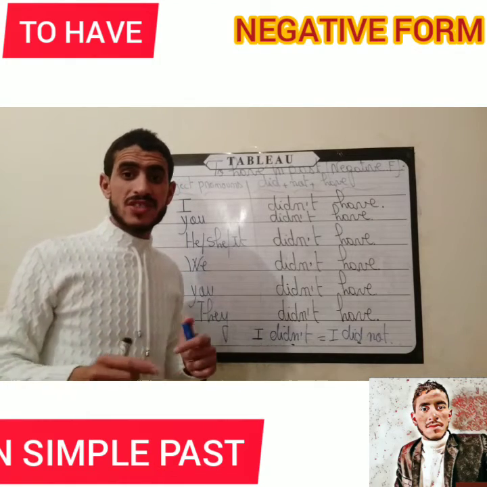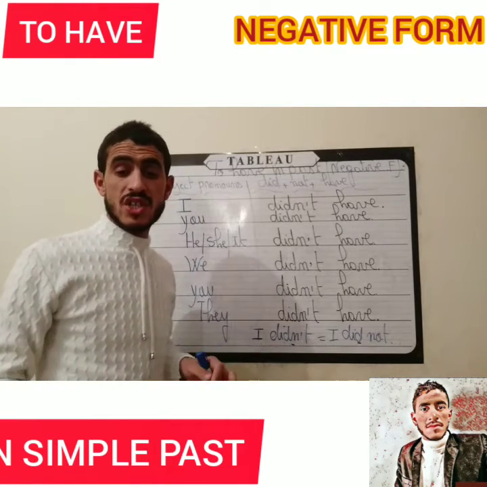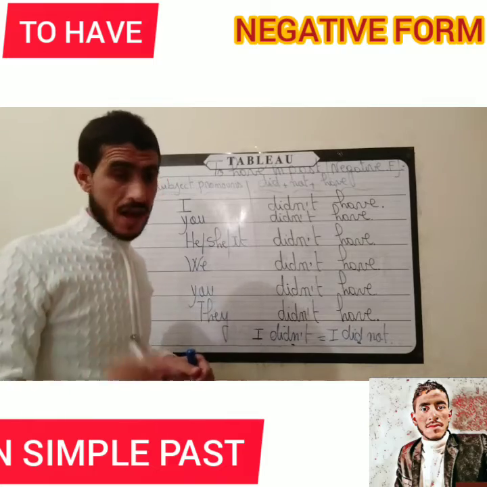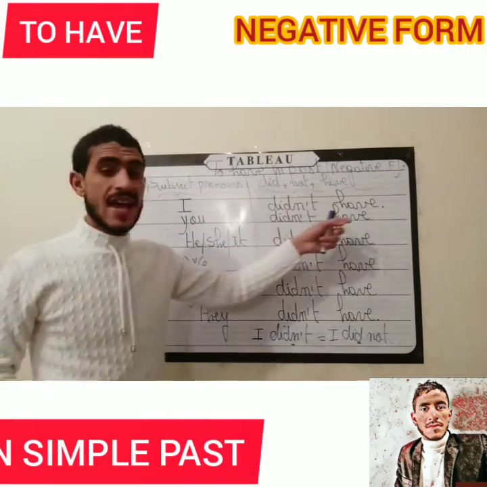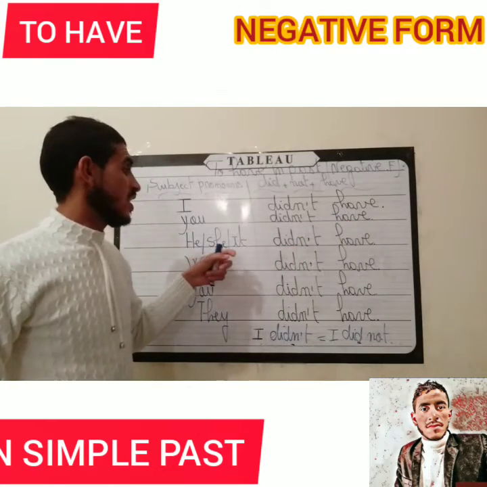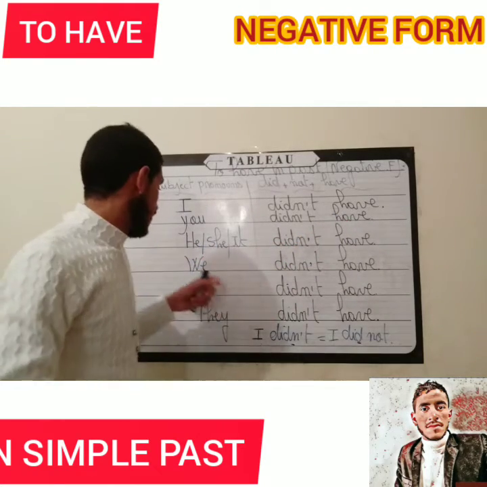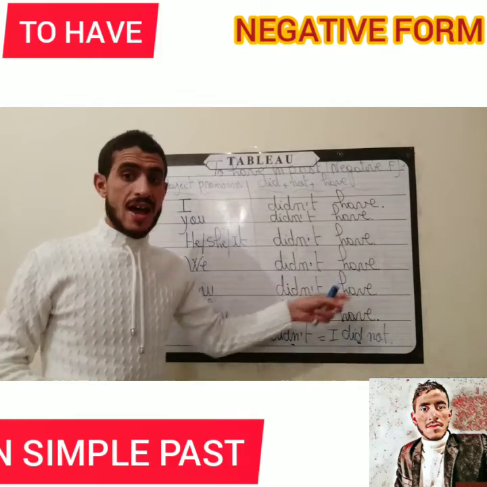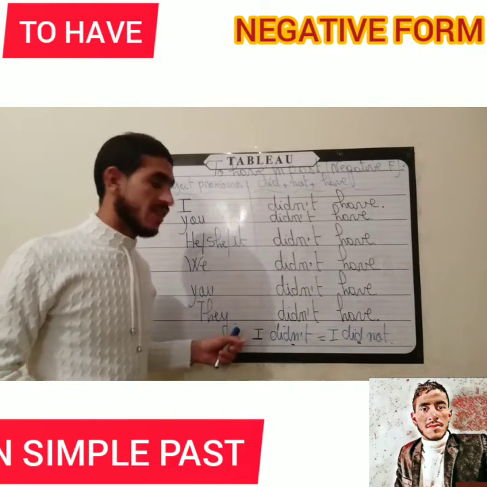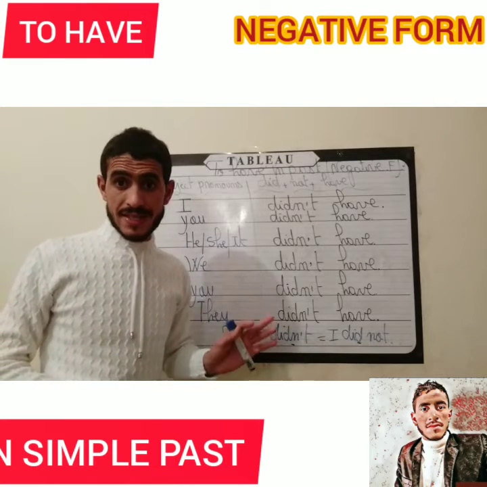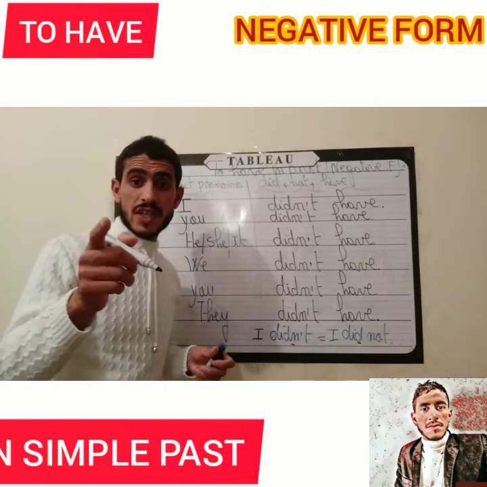I will repeat, but just make sure that your pronunciation is correct. I didn't have. You didn't have. He, she, it didn't have. We didn't have. You didn't have. And the last one, they didn't have. Is it clear? And the form, don't forget the form.